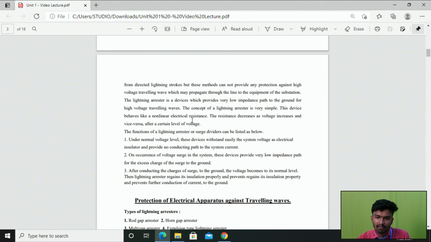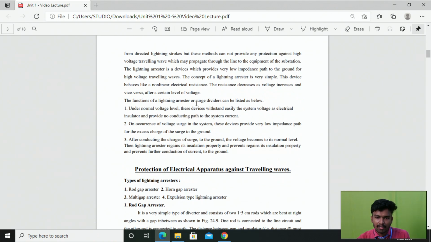The concept of this lightning arrester is very simple. This device behaves like a non-linear electrical resistance. The resistance decreases as voltage increases, and vice versa. If the resistance increases, automatically the voltage decreases, right? So the function of a lightning arrester or surge diverter can be listed below, right?